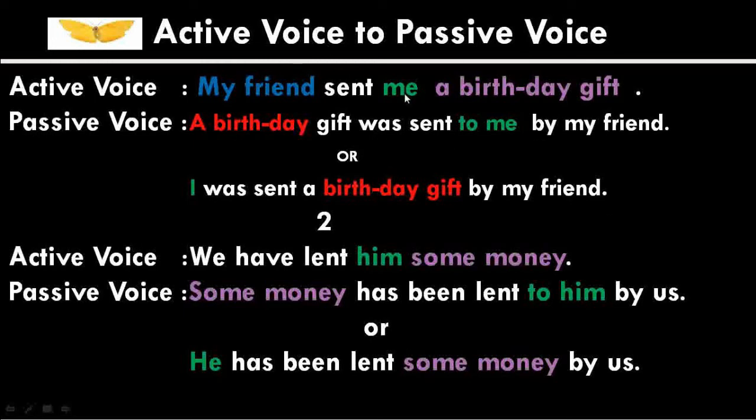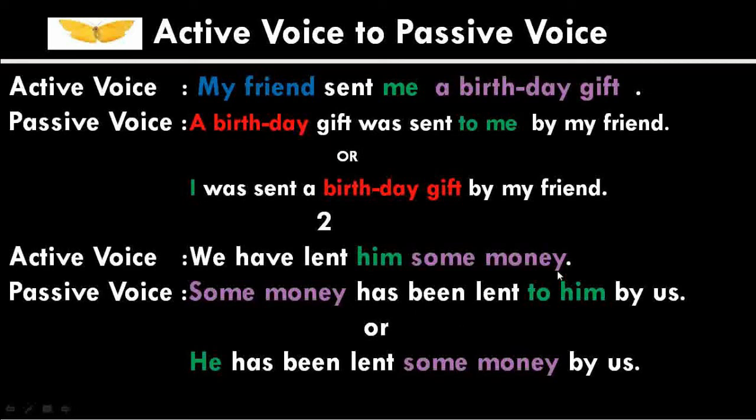So one thing you must remember: when we are changing the direct object first, we have to write to to place the indirect object in the passive voice sentence. But when we are changing the indirect object first, we do not use any to. You have to directly write that noun or the noun phrase. Let us go through the second example to have more ideas.